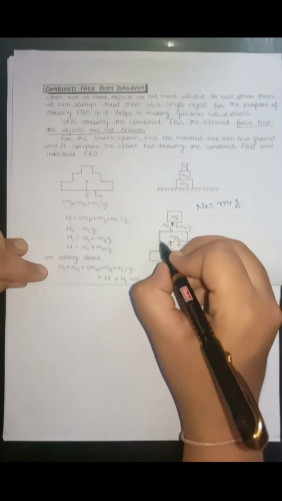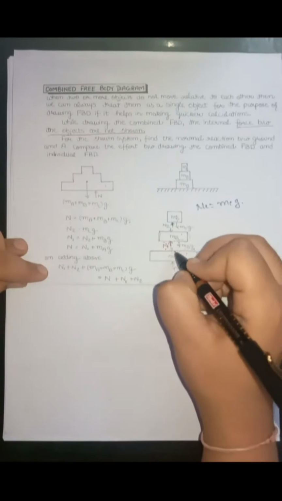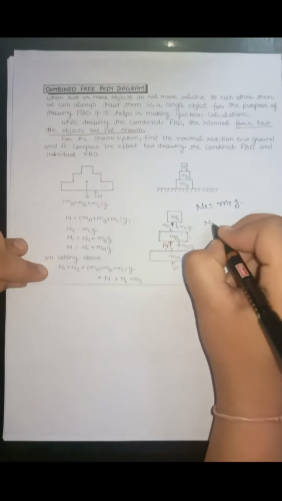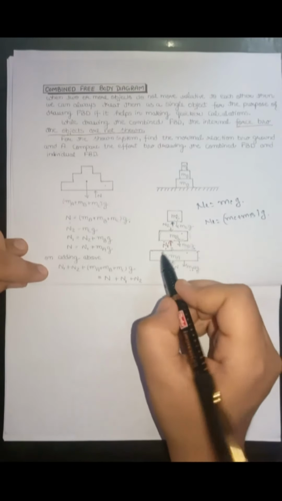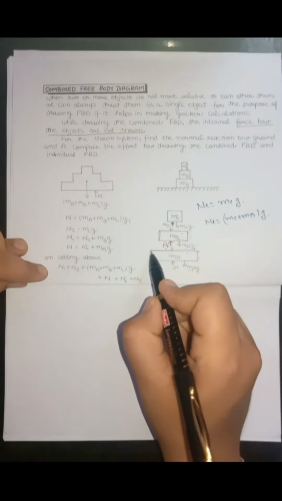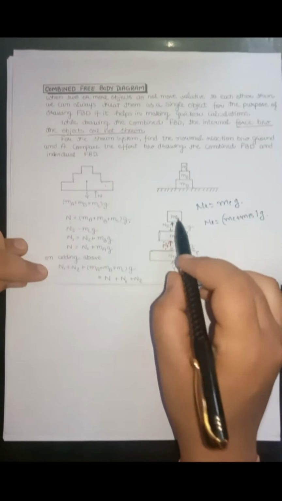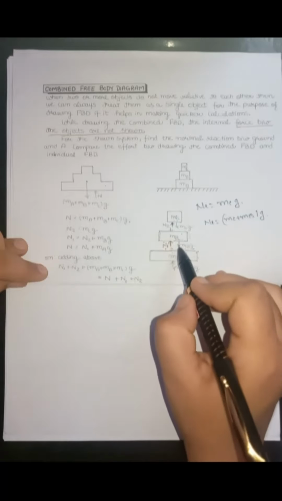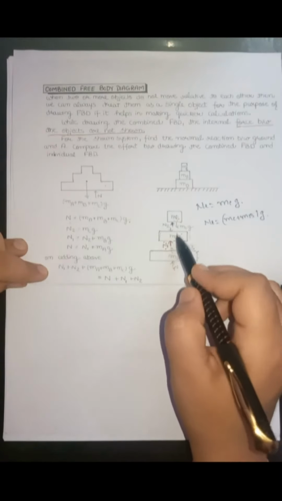Now, we want to find the normal reaction on this. The value of N1 will be (MC plus MB) into G, because the force applied on the upper surface of block A is the total gravitational force of MB and MC. So the normal reaction will also be the total gravitational force of MB and MC.